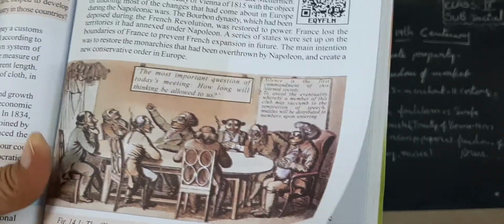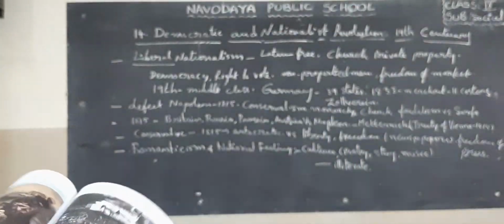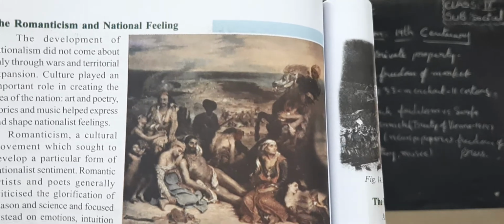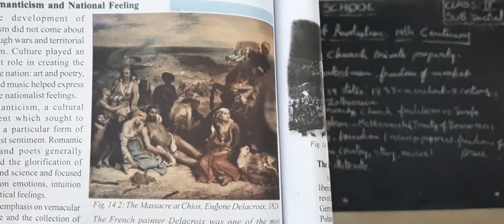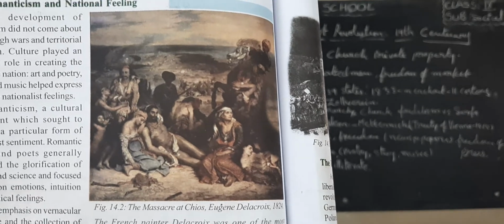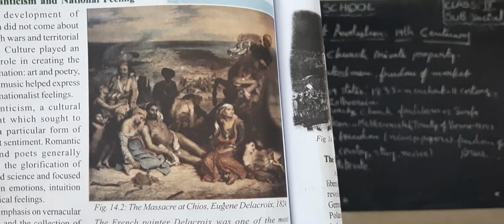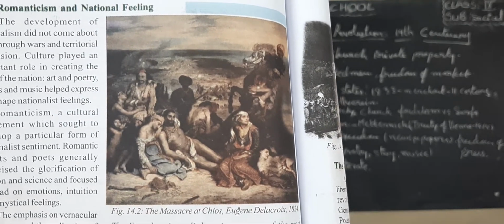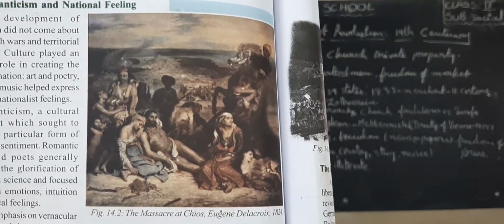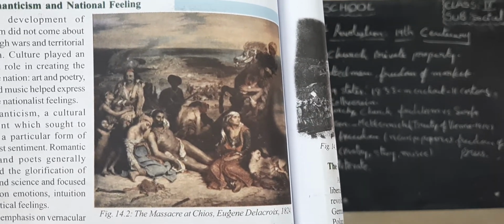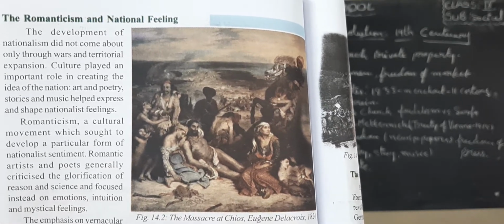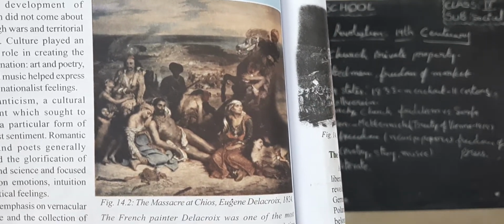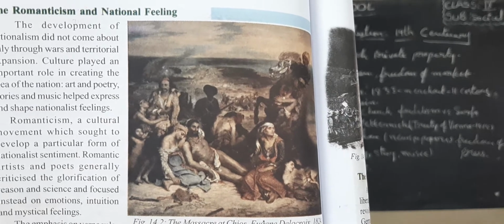Okay children, next turn your page here, another picture. I said about romanticism and national feelings. So many people, musicians and writers, wrote some books, and through their poetry, writings, songs and music they are describing the problems faced by the common people, how to avoid them, how to get freedom, how to get equality in the society, etc.